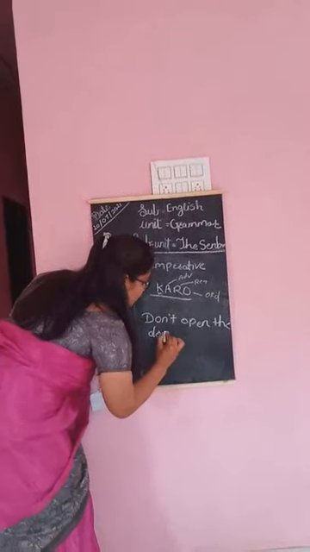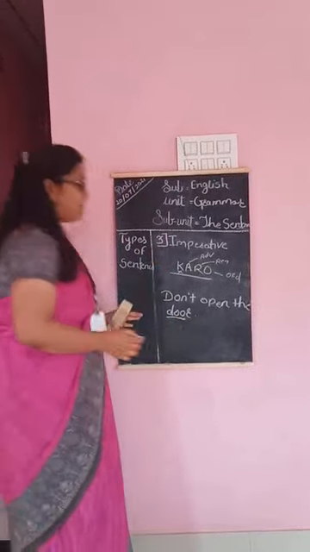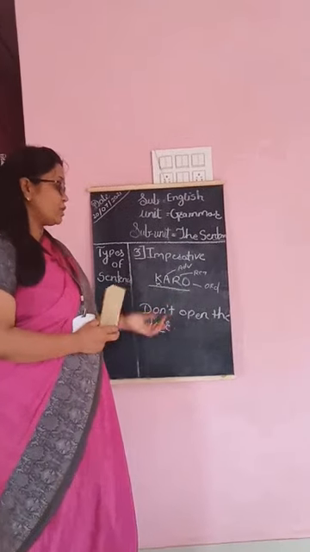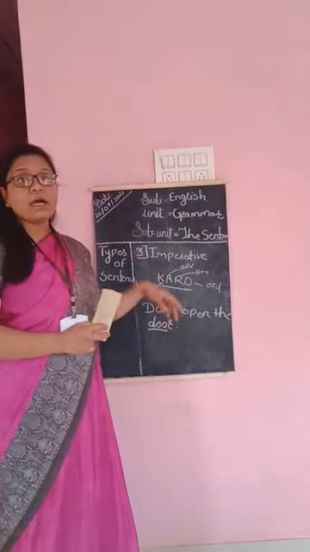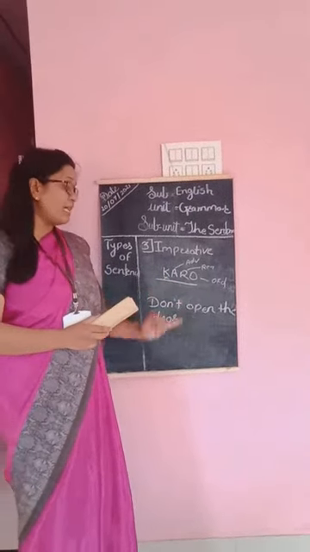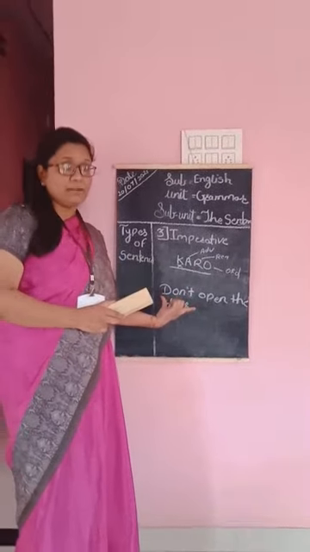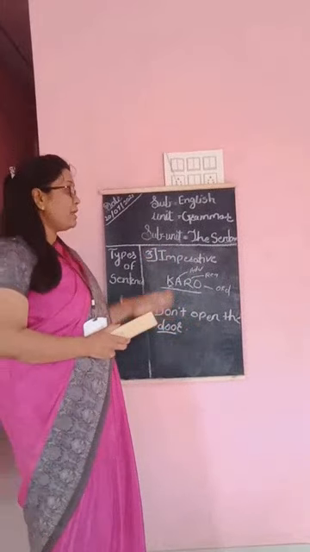Don't open the door. What happened here? They are giving you some suggestion, and in making a negative imperative, we have to start with the negative form. Okay, that is the imperative sentence.